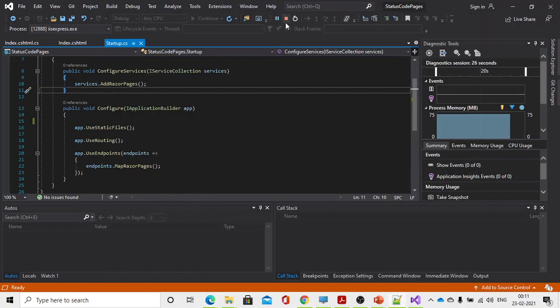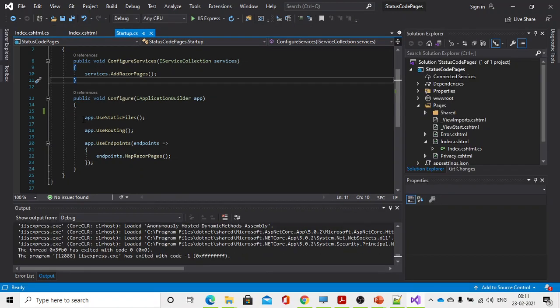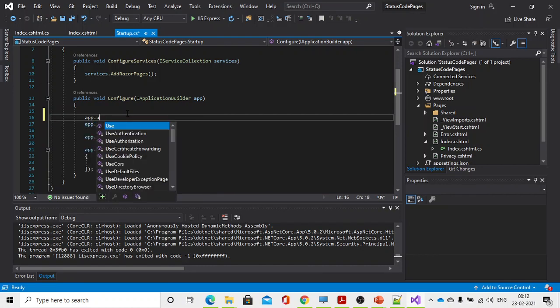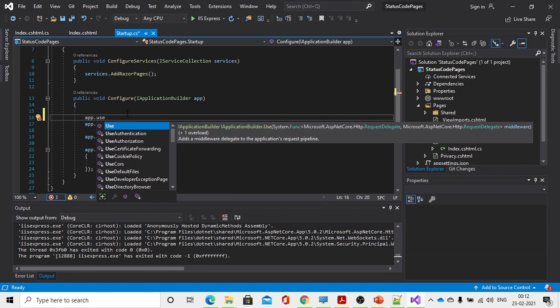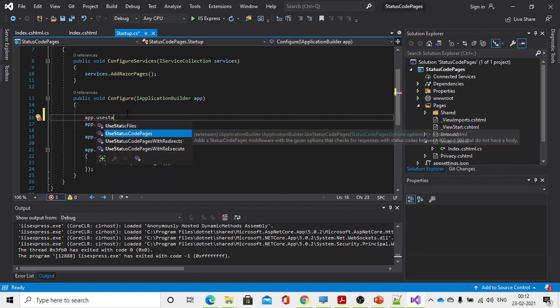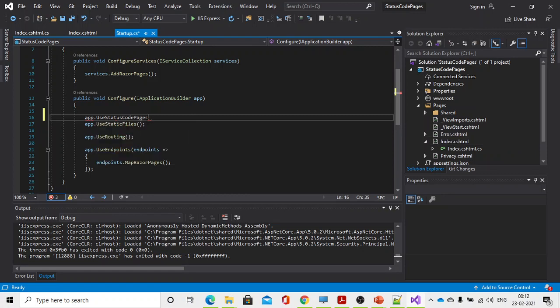So now we will use the status code pages. See, app dot use status code pages. See here, it adds status code pages middleware with the given options that checks for responses with status code between 400 and 599 that do not have a body. Now we will use this one.